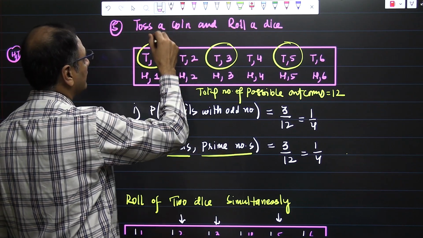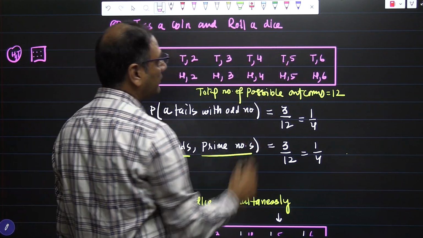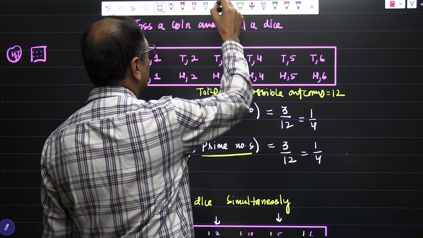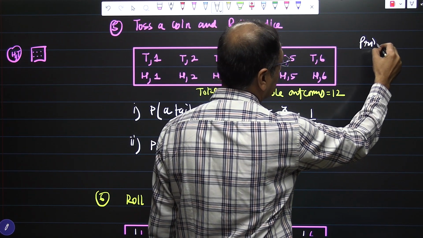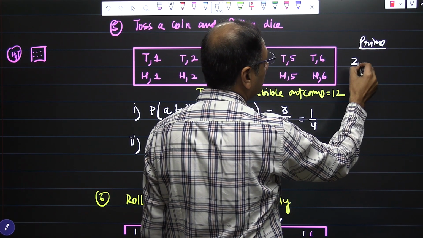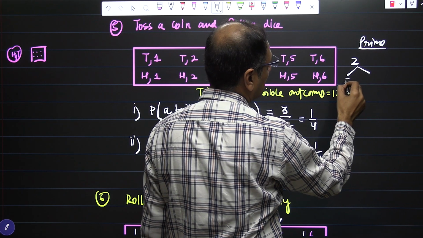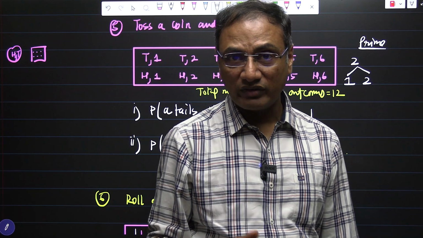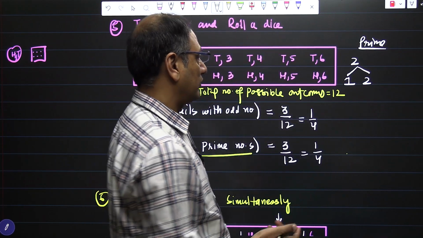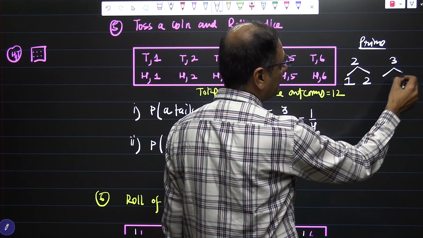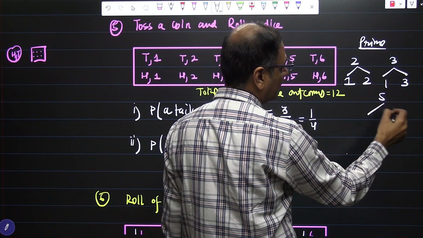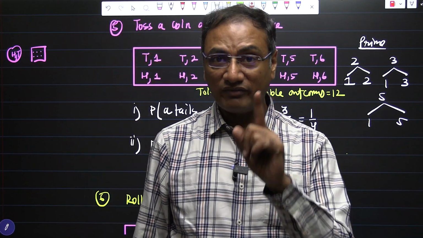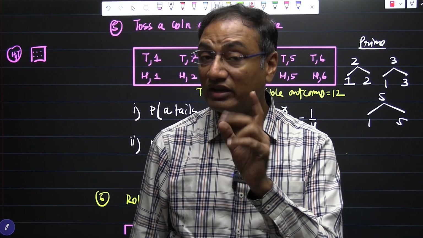Okay, fair enough. And the probability of heads and a prime number. We have to understand very carefully what the prime numbers are. Prime numbers are the numbers which have only 2 factors: the number itself and 1. 1 is a factor of every number, we do not worry about 1, but the other factor is the number itself. For example, break 3, you are going to get 1 and 3. Break 5, you are going to get 1 and 5 only. No other factor will appear here. And you need to remember that 1 is neither prime nor composite.